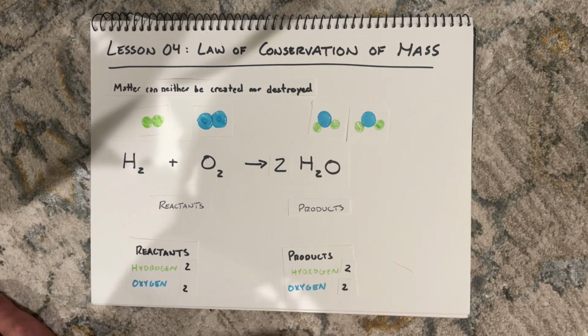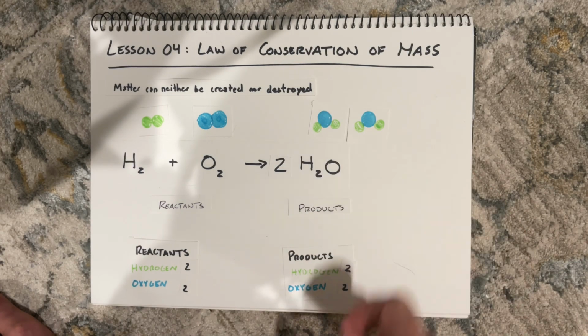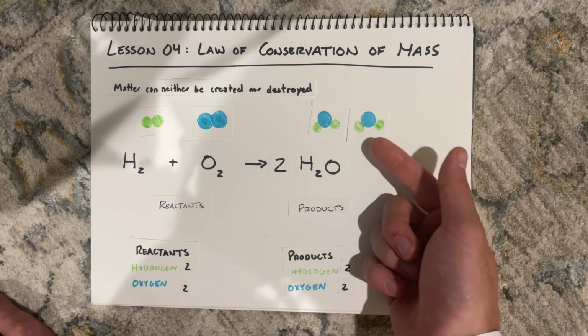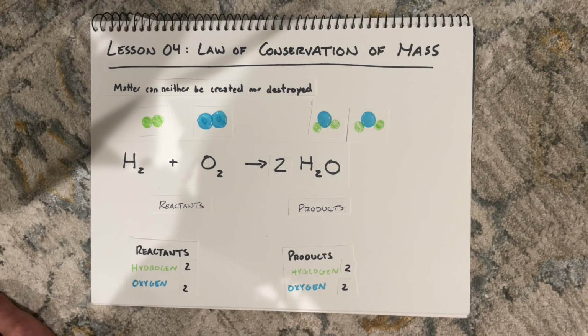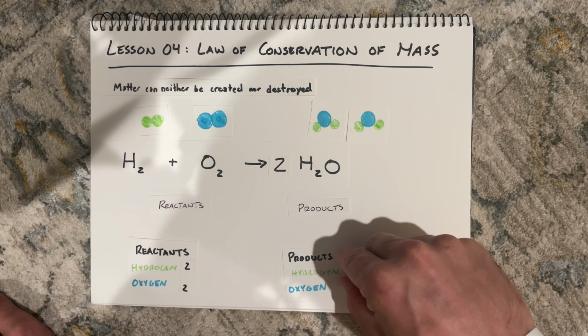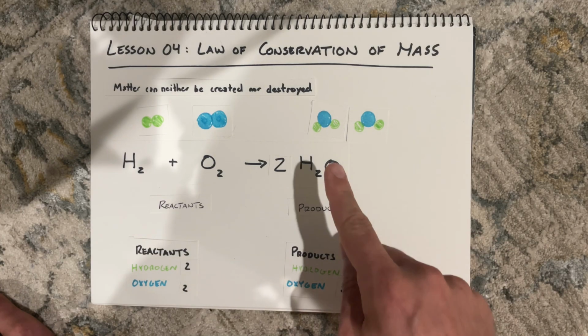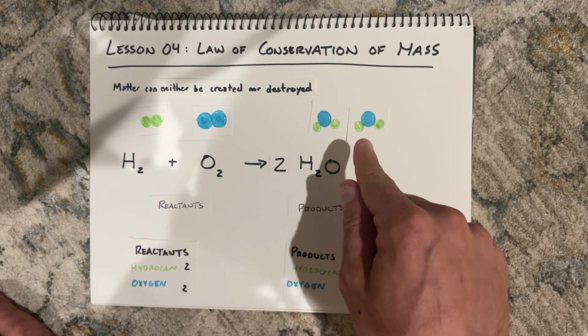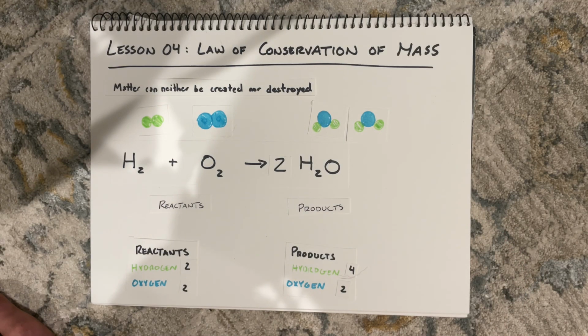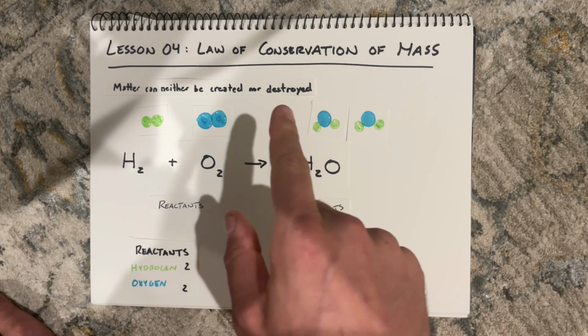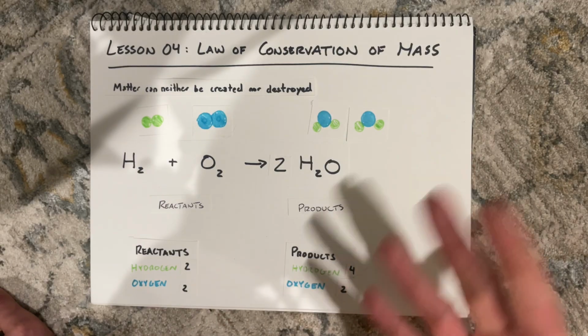Now you might be saying to yourself, okay, that looks great, looks like we're done. But you'd be wrong, because we kind of messed something up in doing this. If you look, yes, I have my 2 oxygens, but remember I added a whole other water, which also has its own 2 hydrogens. So now if I count the number of hydrogens in my products, I don't have 2 anymore. Now I have 4, because I have 2 per water. I've got my 2 right here and my 2 right here. So now I have 4, which makes it seem as though I just added 2 hydrogens out of nowhere. But the law of conservation of mass tells us we can't do that. They must have been there somewhere.